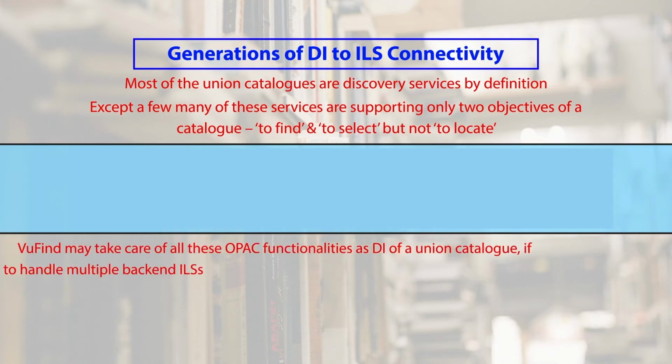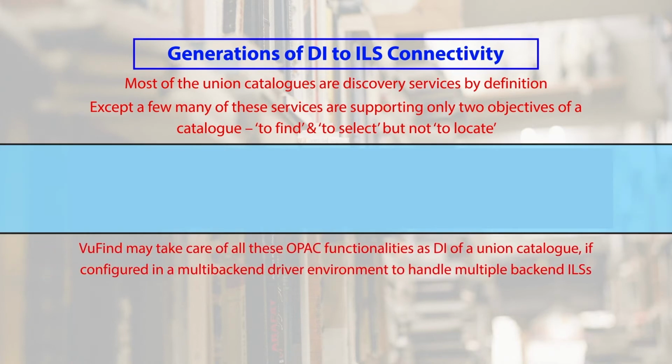VuFind may take care of all these OPAC functionalities, as is evident from finna.fi, as the DI of a union catalog if configured in a multi backend driver environment, because in a union catalog you need to deal with multiple instances of the same ILS or multiple versions of integrated library systems. So VuFind can do both of that.